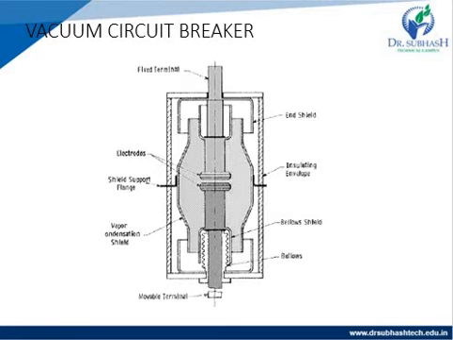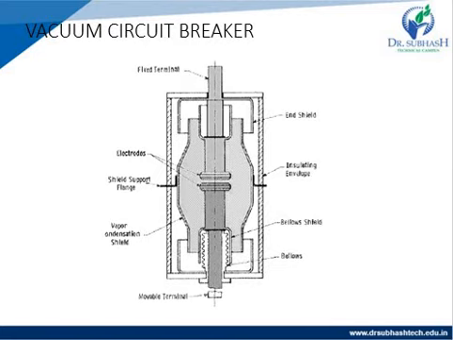The main parts of a typical vacuum circuit breaker are the fixed contact, the moving contact, and the arc shield, which is mounted inside a vacuum chamber. And there is a bellow; the metal bellow is at the bottom.